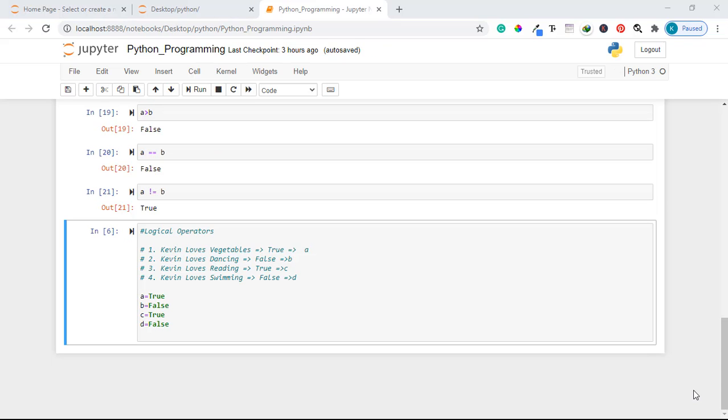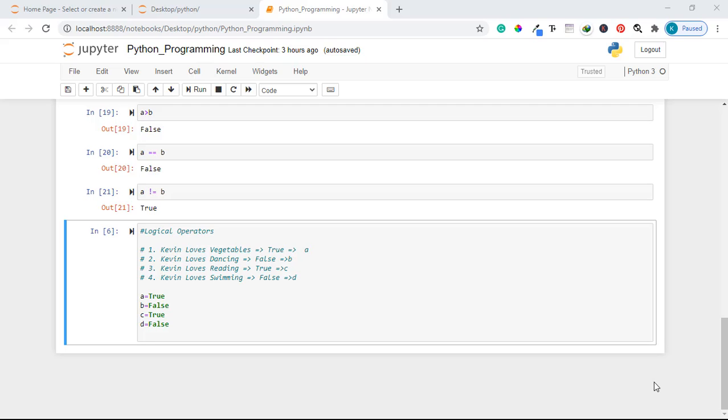The next type of operators that we are going to look at are known as logical operators. These are operators that are used to evaluate two or more Boolean statements. Let us see in an example how it works.